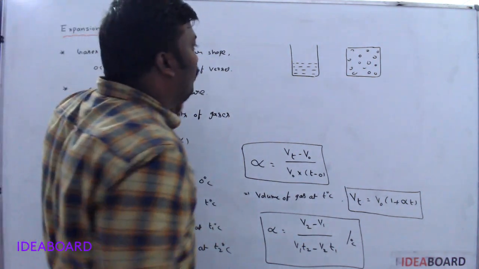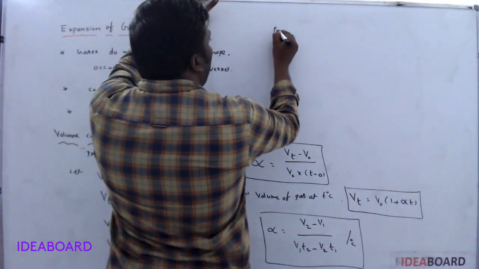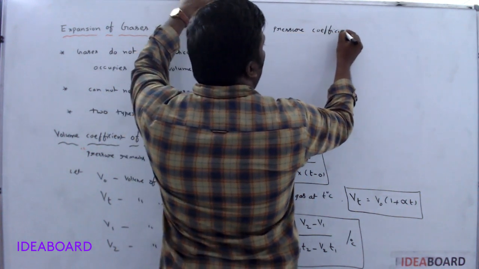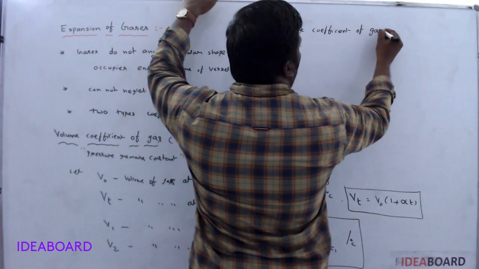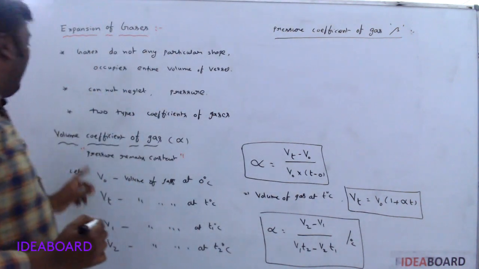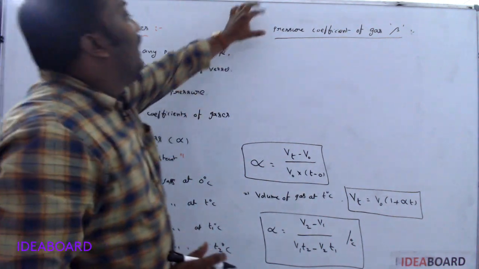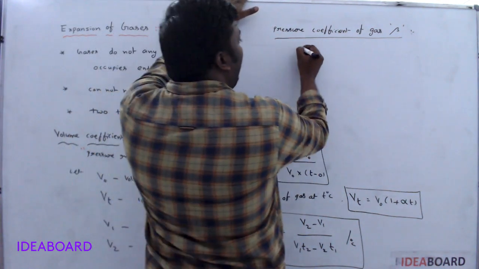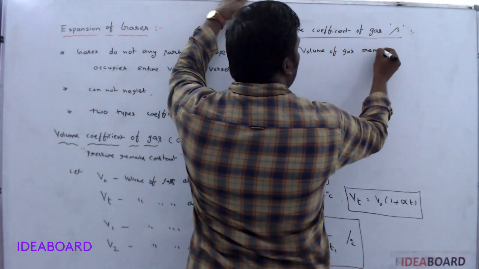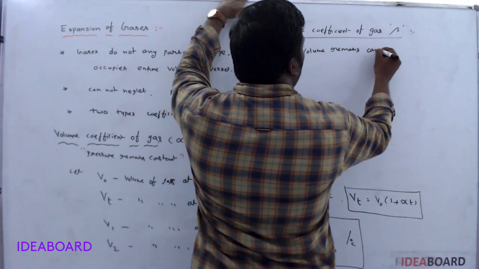Okay. Now we will go through the pressure coefficient of gas. It is denoted by beta. While explaining volume coefficient, we kept the pressure of the gas constant. While explaining pressure coefficient of gas, we keep the volume of gas constant.